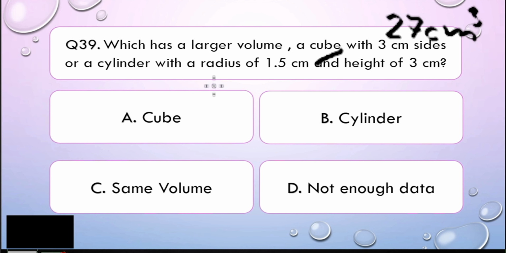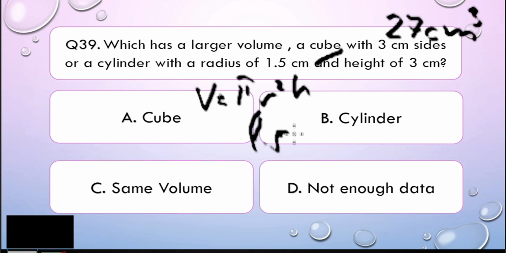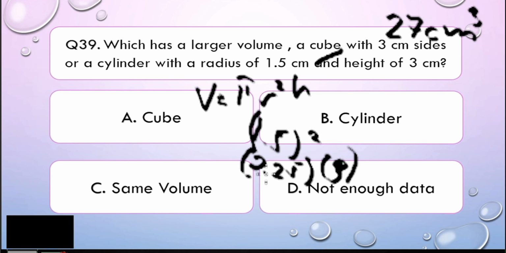Now, how about the cylinder? If you remember the cylinder earlier, the volume for cylinder is pi r squared h. So our r here is 1.5. Okay, then you square that one. So when you multiply 1.5 times 1.5, that is 2.25. 15 times 15 is 225. Okay. Then our height here is 3. And then our pi here is 3.14.